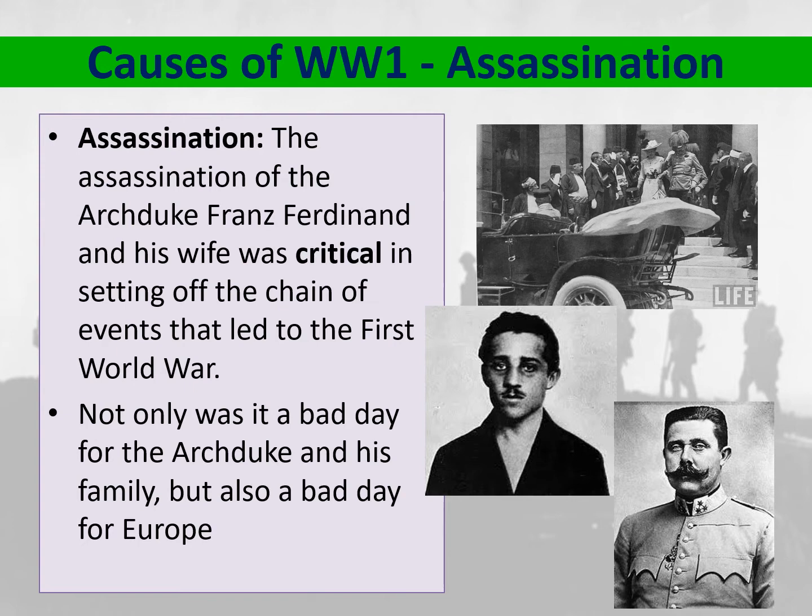And the picture of the guy beside the Archduke is Gavrilo Princip, and he is the man who shot the Archduke and his wife. And that's a picture of the Archduke and his wife at the top there, getting into their car, and they went on a route and were eventually shot.